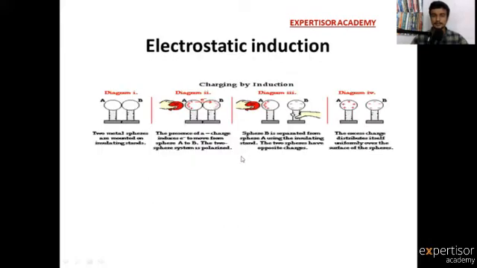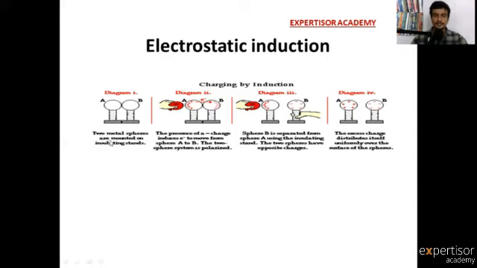Okay, next, electrostatic induction. Electrostatic induction is generated or observed in different ways. See this first diagram. There are metal spheres A and B mounted on insulating stands.